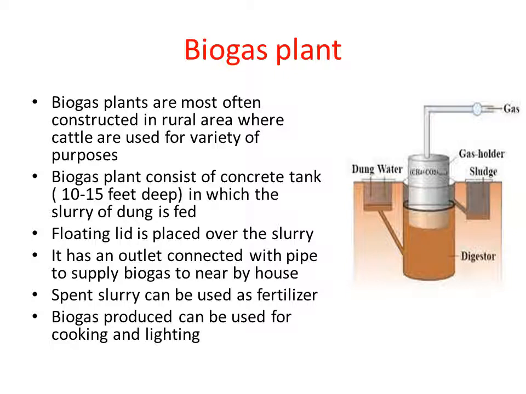Here in this concept you have to practice the diagram, the design that I have shown on the screen. You have to practice this diagram. This is the actual diagram of a biogas plant. The left tank shown in the diagram is actually the dung water. That means this is the mixing tank where the water is mixed with the cow dung to make the slurry, and the digester is the main tank where the anaerobic activity of microorganisms takes place.